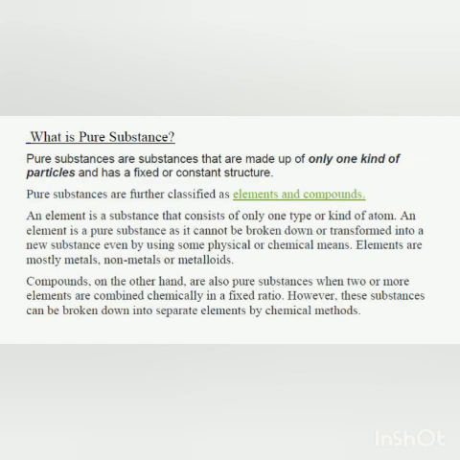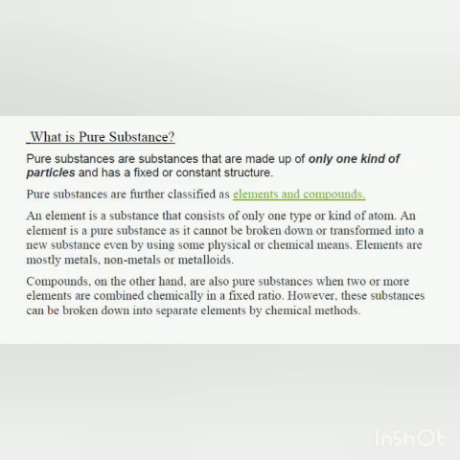Why are we including elements and compounds in pure substances? Can anyone of you tell? Because elements are made up of one type of atoms and compounds are also made up of one type of particles, and a pure substance is that which has only one kind of particles. So elements and compounds are considered pure substances.